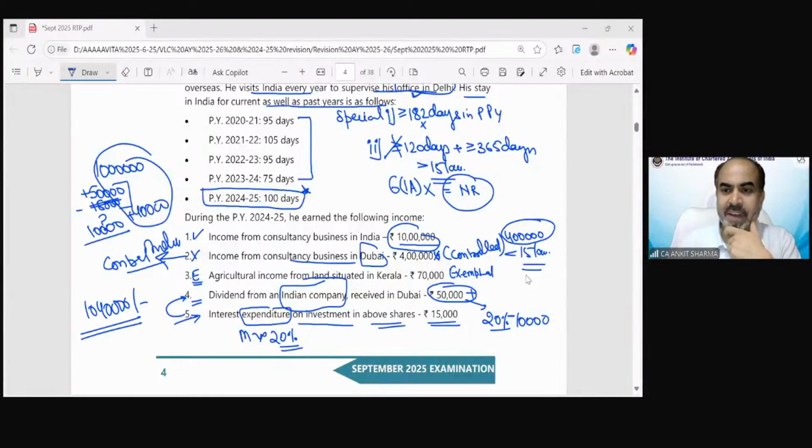Vidushi is saying, sir, I am saying if total income is above 15 lakh, then also 120 days. Exactly, Vidushi. If income is exceeding 15 lakh, this condition is not applicable. But then section 6(1)(a) might be applicable. So first of all, we have to check the income. If income is not exceeding 15 lakh, then these 120 days condition and deemed resident provision both are not applicable. So before checking the number of days, first of all, we have to see the applicability.